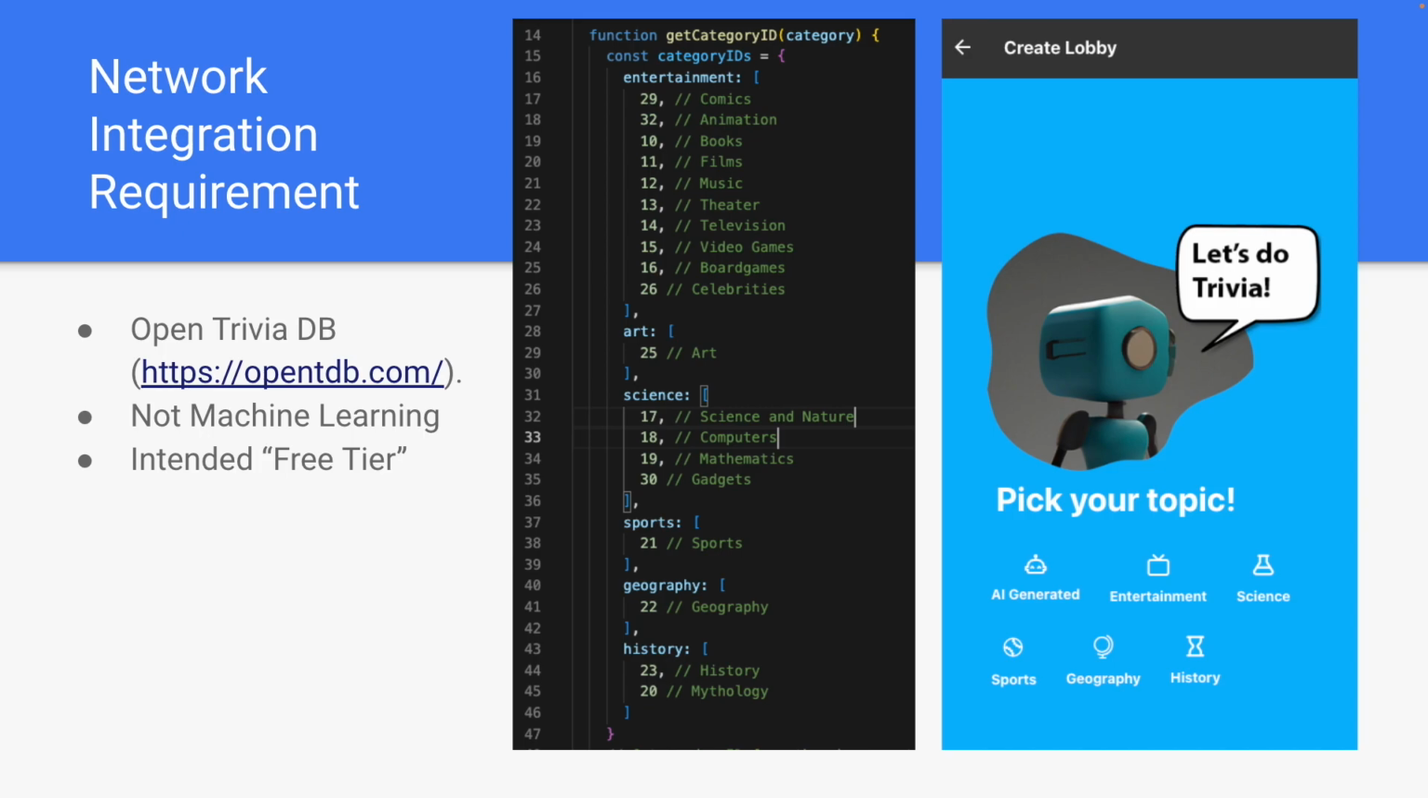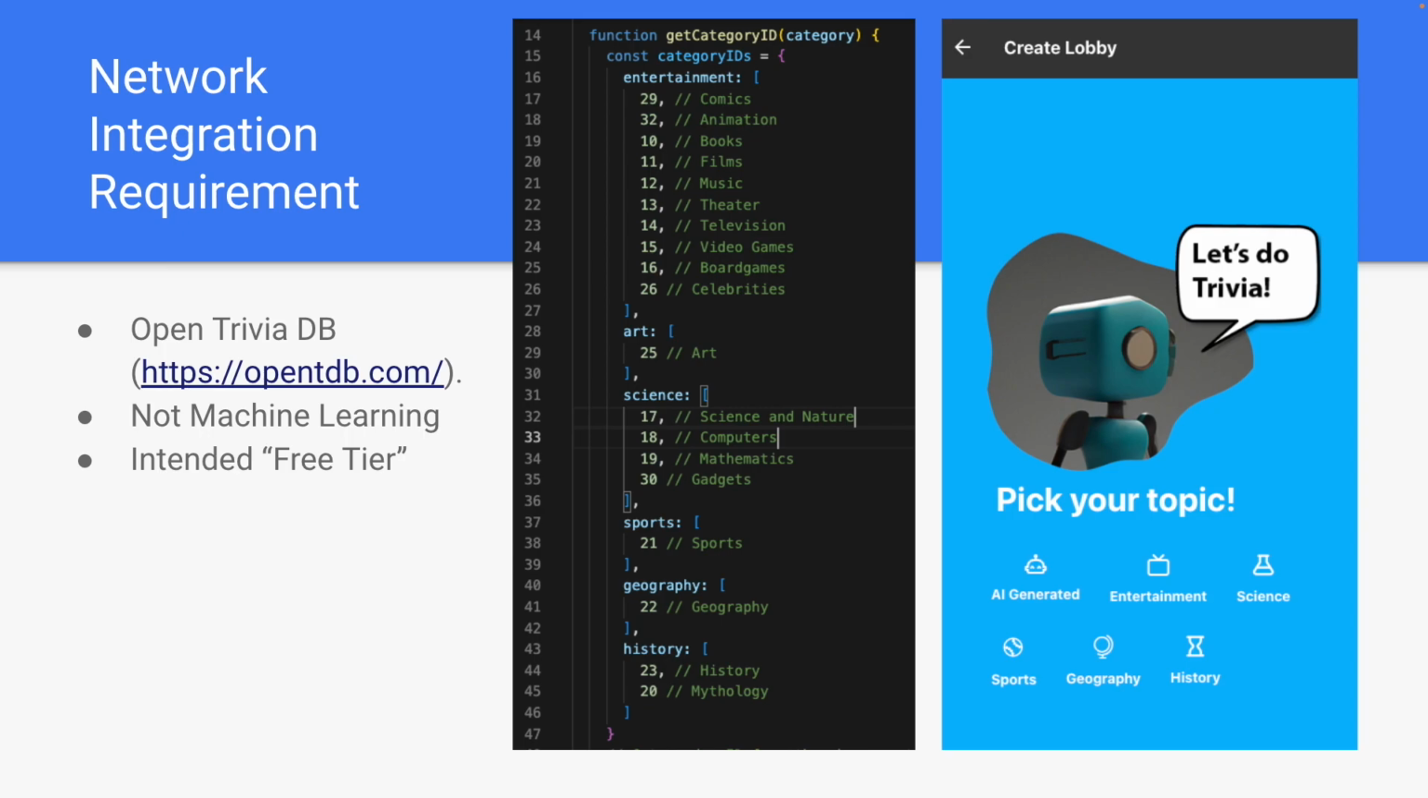If you choose history, science, geography, or entertainment, all those categories that are not AI generated on the right, you get access to questions that are being pulled from the Open Trivia database. There's the link right there. My goal with this was to fulfill the network integration requirement and to provide a free tier for people who didn't want to spring for the AI-generated questions. More on that later. Essentially, the app pings the Open Trivia database API, grabs some questions, and then shuffles and returns them to the trivia view.